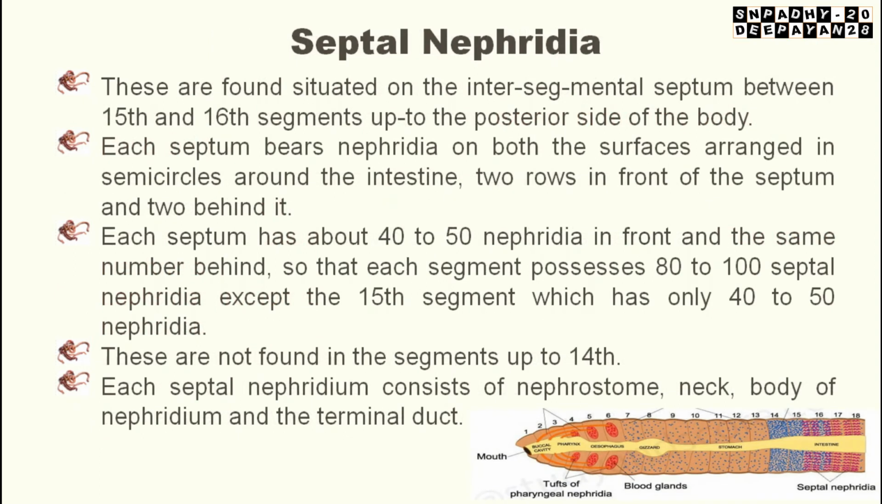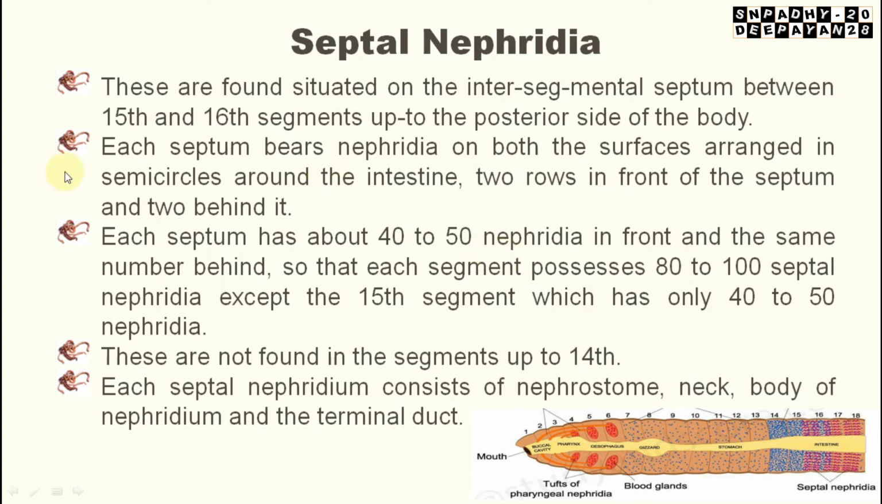Now coming to the third and last one, septal nephridia. Up to the 14th, or in the whole of the integumentary segments except the first two, integumentary nephridia are there. But septal nephridia are present between the 15th and 16th segments up to the posterior side of the body. That means septal nephridia will start from the 15th segment of the body.